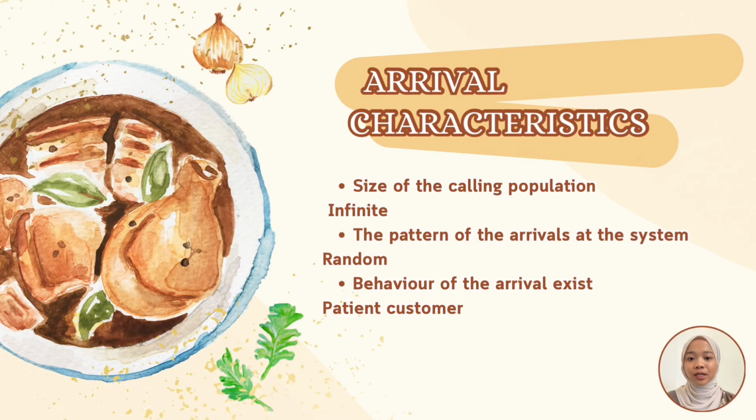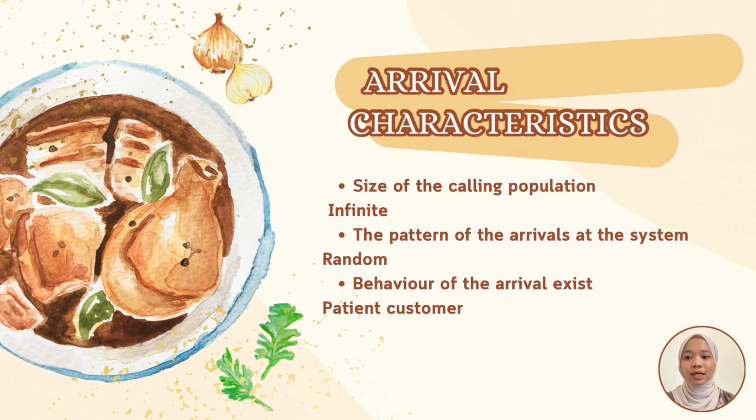So, I want to talk about the arrival characteristics at the chicken rice shop in Raub. The size of the calling population is infinite. Populations are often assumed to be infinite when the number of potential arrivals is large and the probability of any one customer arriving is low. For example, if the chicken rice shop serves customers and visitors passing through Raub, the pool of potential customers could be modeled as infinite.